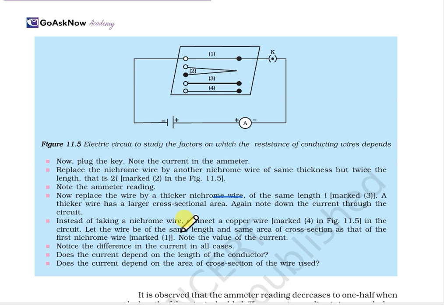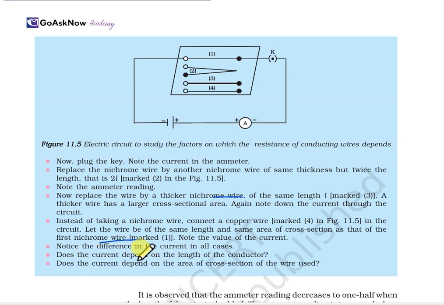Now, instead of nichrome wire, connect a copper wire, the fourth, marked as 4, in the circuit, and let the wire be of the same length and the same area of cross section as the first nichrome wire marked 1. So note the value of the current. Notice the difference in the current in all the cases. These four cases are there, and you will notice that there is a difference in all four cases.